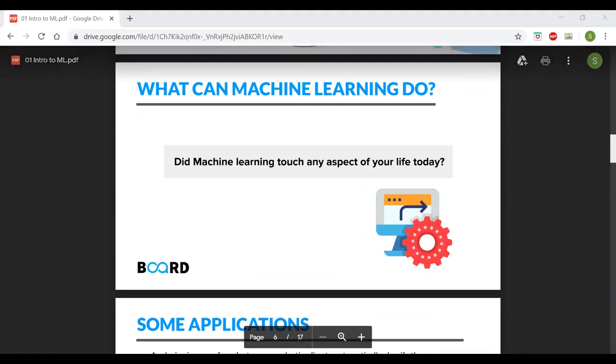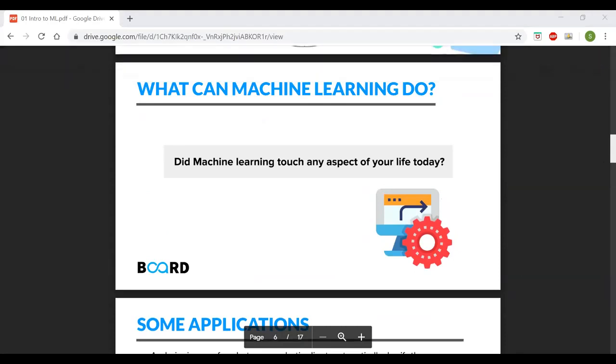So can someone say what kind of things machine learning can do in general life? Like what is something you are already seeing in your daily life that is being done by machine learning? Yeah, automation, sure. Medical, ads, prediction of weather, recommendation systems, all very good answers. Self-driving cars, serving of ads, chatbot, perfect. So these are the use cases: search engine, YouTube, prediction of client churn, right? AC setting temperature based on number of people.